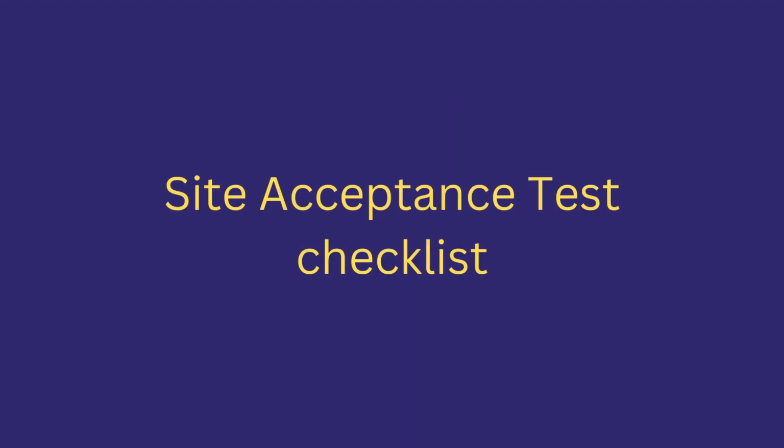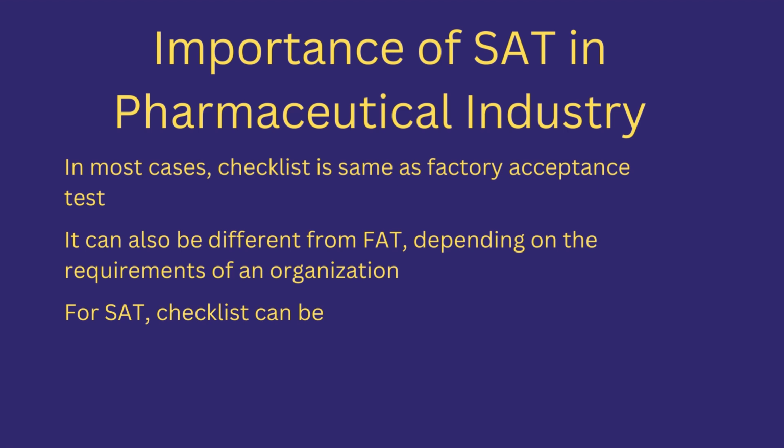Site acceptance test checklist. Let's discuss some common checklists included in a SAT. During SAT, a series of tests are conducted to evaluate the equipment performance. The specific tests that are conducted depend upon the type of equipment being tested. In most cases, the checklist is the same as that of the factory acceptance test. It can also be different from FAT depending upon the requirement of the organization, equipment, or process.